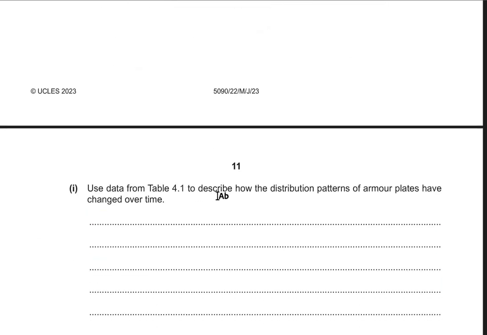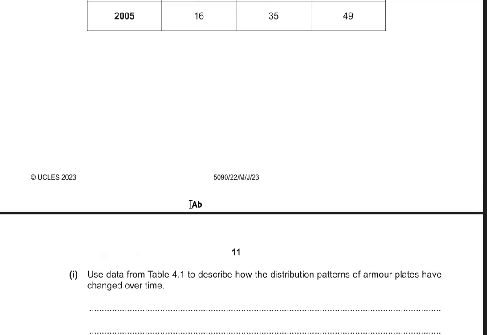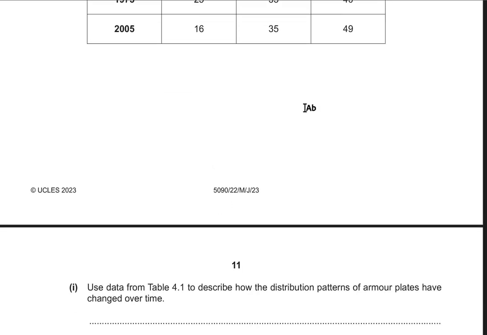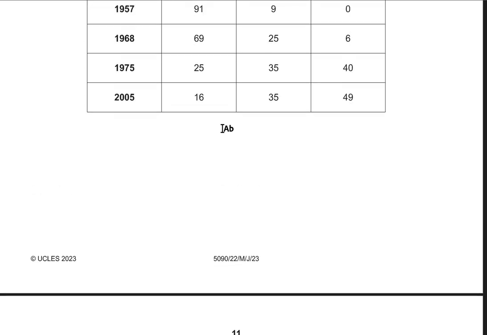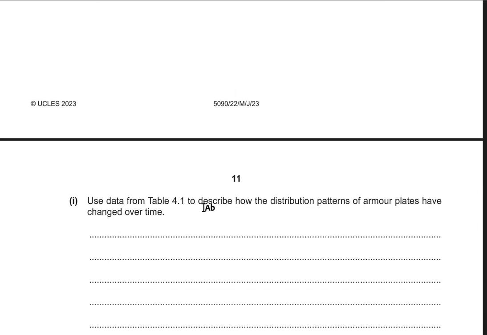So part 1 says use the data from table 4.1 to describe how the distribution pattern of armor plates has changed over time. So to answer such questions, in which we are supposed to describe the trend, or describe the data that is tabulated in the table or shown in the graph, first of all we just look at the general trend. All right, so what is actually the question asking for? We have to describe the distribution. Let me highlight this for you: describe how the distribution patterns of armor plates have changed over time.